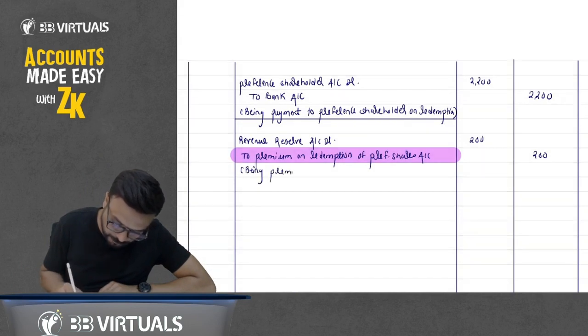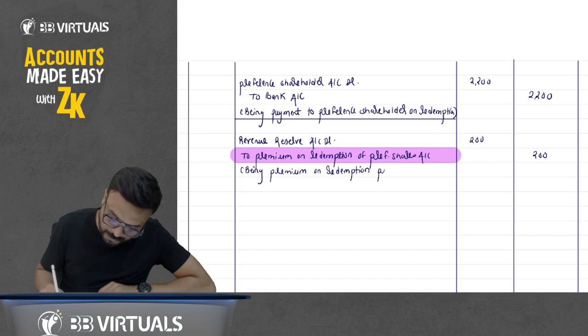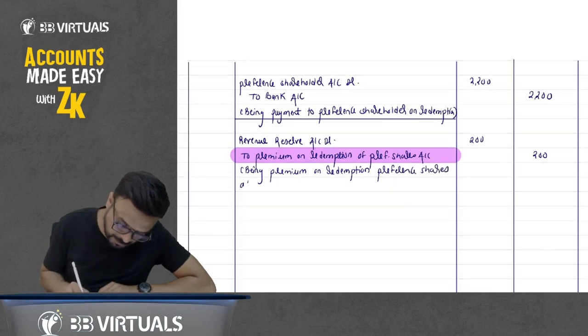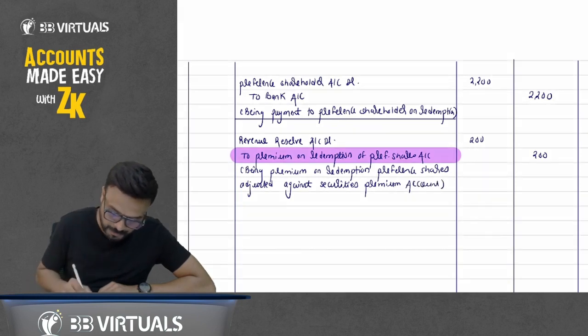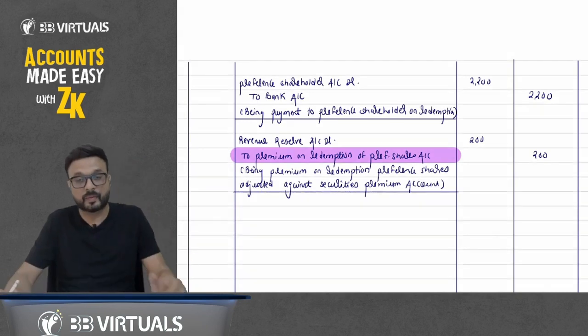So write down the narration: being premium on redemption of preference shares adjusted against securities premium account. Okay, now a very important point. Whether anything is mentioned in the question that we are doing redemption of